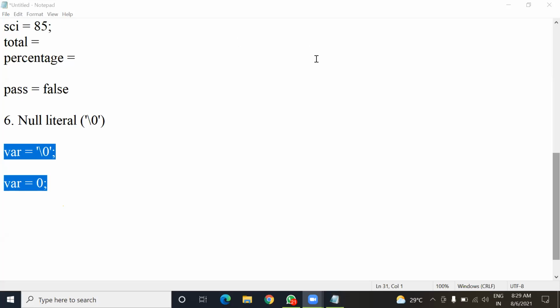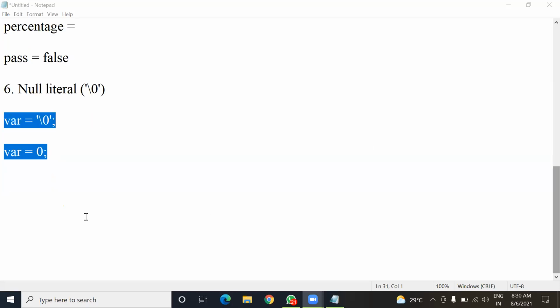Yes. So 0 is a value. You can't say 0 is not a value. It is a value. But here if we put the null character, it means it has no value. Means you can't represent it with any symbol. Okay.